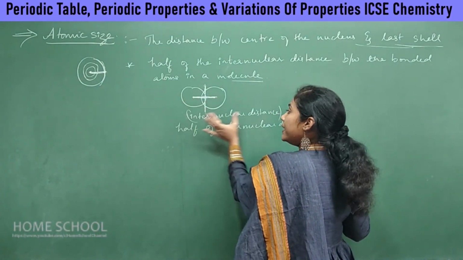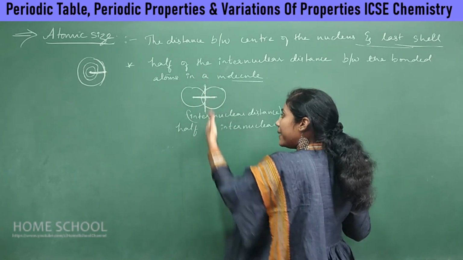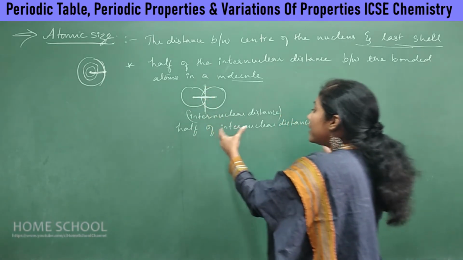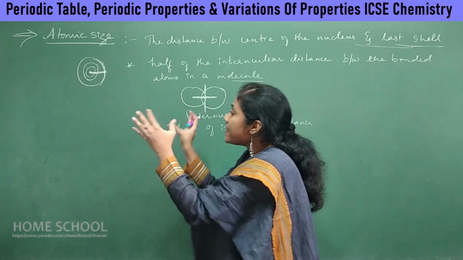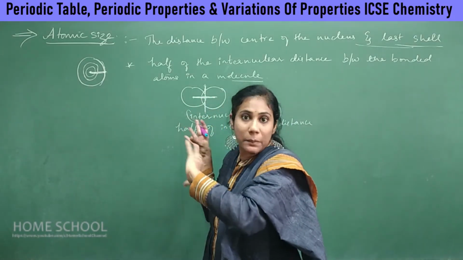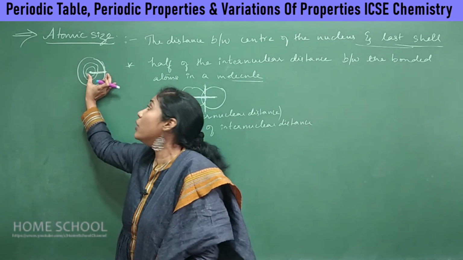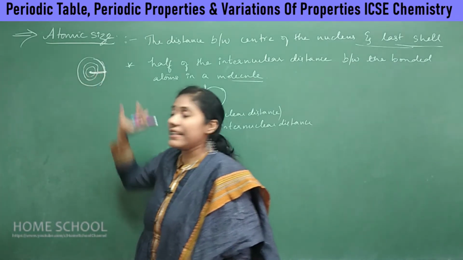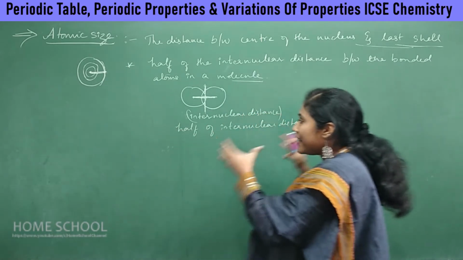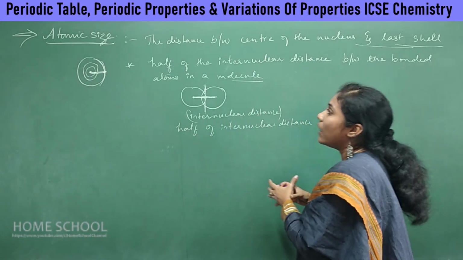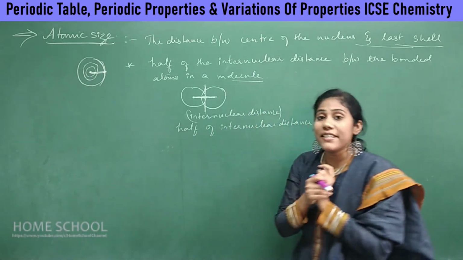So when you know the internuclear distance, make it half, and that distance is nearly equal to the distance between the center of the nucleus and the last shell. This is how we find the atomic size of atoms.